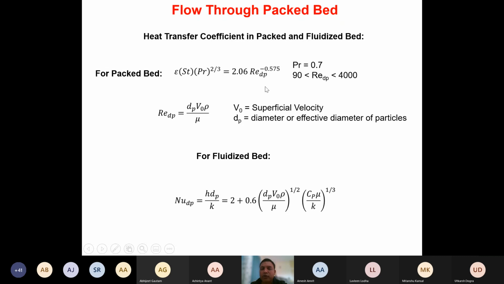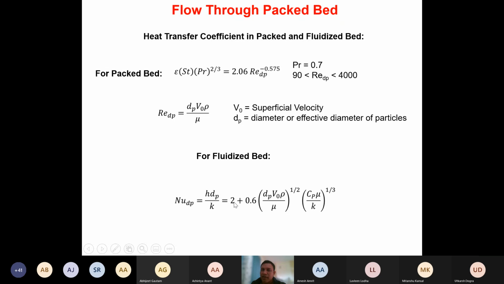Here Reynolds number is calculated in terms of the diameter of the particles. That's why it is written as Re_dp. Here dp is nothing but the diameter of the particle. Re_dp is calculated as diameter of the particle times V naught rho divided by mu, where V naught is nothing but the superficial velocity. Okay. Again, for a fluidized bed, the equation given here, Nusselt number in terms of the diameter of the particle, is given as h dp by k, and it is starting from this coefficient 2.